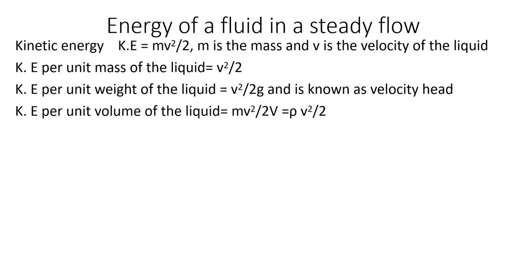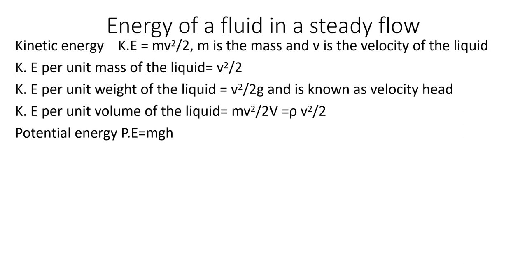Okay. And next one is kinetic energy per unit volume of the liquid. So you have to divide half mv square by V, where V is the volume. Capital V and small v, don't get confused. Small v stands for the velocity of the liquid and capital V stands for the volume of the liquid. And here m by V, mass by volume, can be written as density. So you will get kinetic energy per unit volume of the liquid as half rho v square.